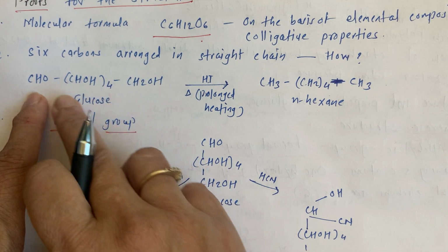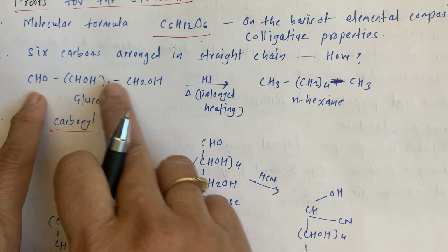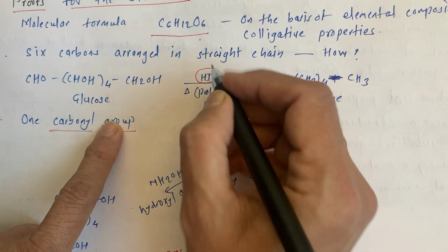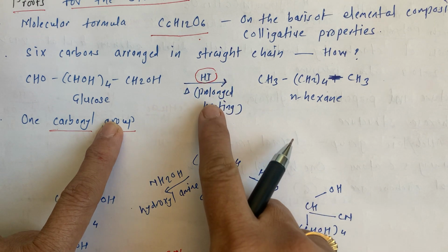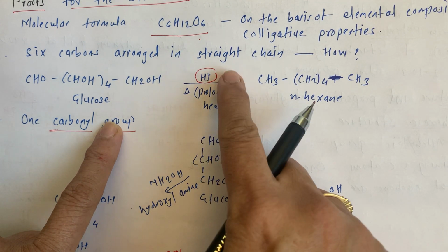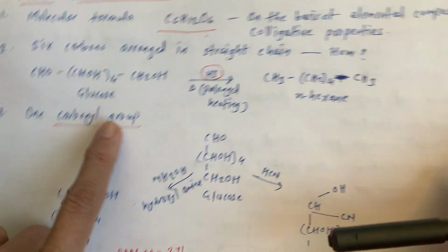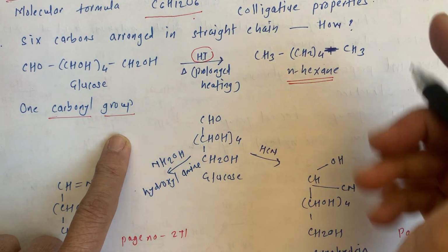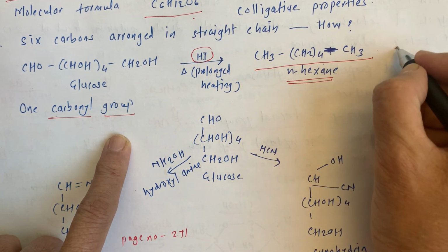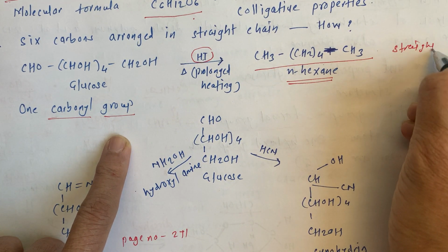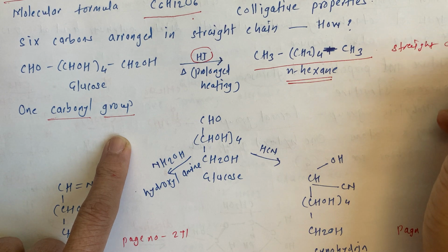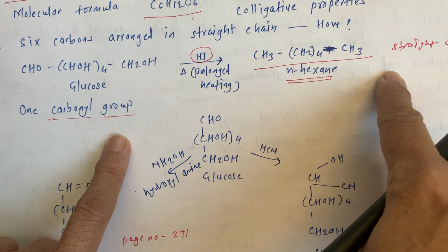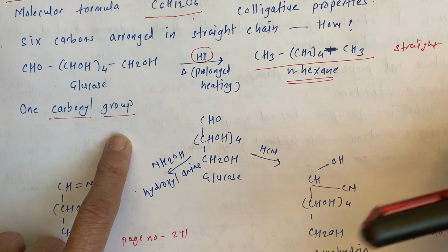Only remember glucose, CHO, CHOH4, CH2OH, when treated with HI, hydroiodic acid, with prolonged heating, means this is a reduction reaction, then it is reduced, very interestingly, to n-hexane, a straight alkane, and so we can conclude this is a straight chain compound. We conclude from this product that this is a straight chain compound.